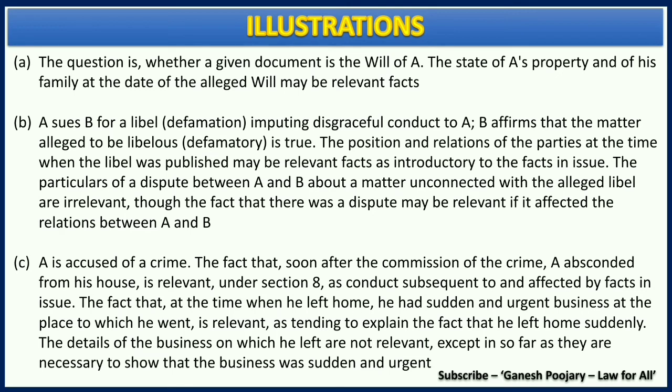The third illustration is about A having committed a crime, and immediately after commission of such crime, A absconds. But when the court asks A for an explanation, he says he had gone for certain urgent business requirements. Now the court may not be interested in what business he is into, but A has to very clearly explain what was so necessary that made him move on an urgent basis. That needs to be explained by A. That is very important, which will become part of the relevant fact.